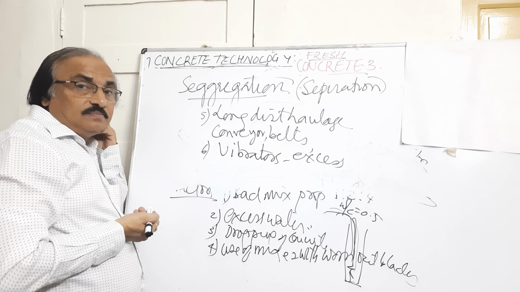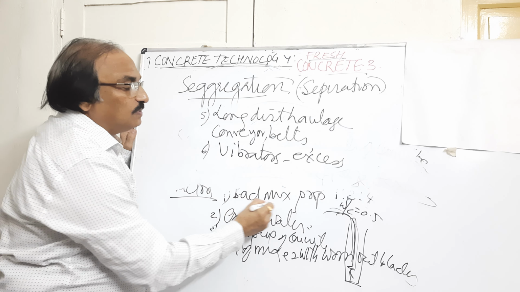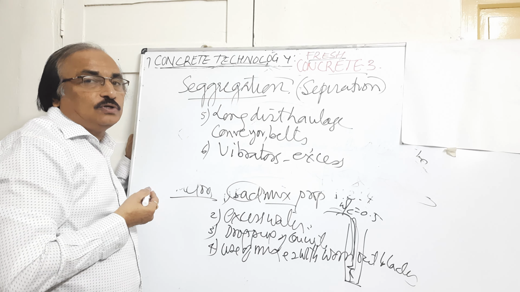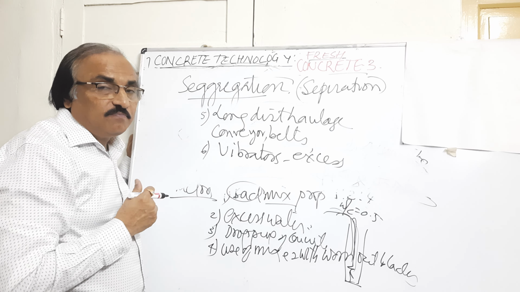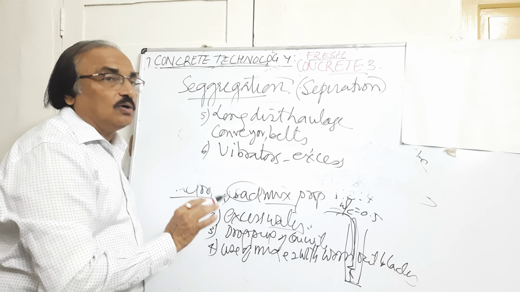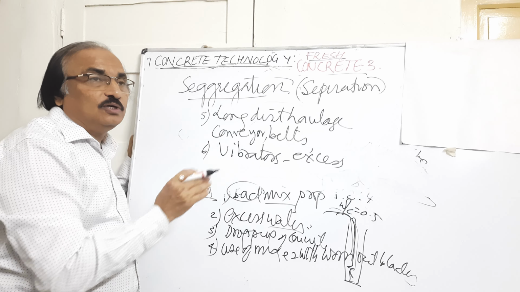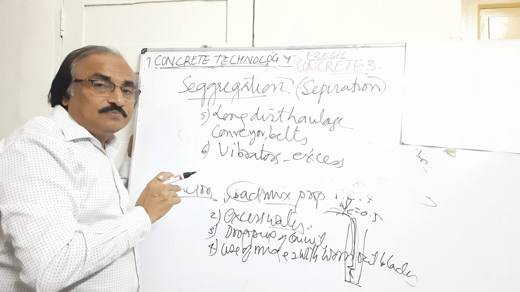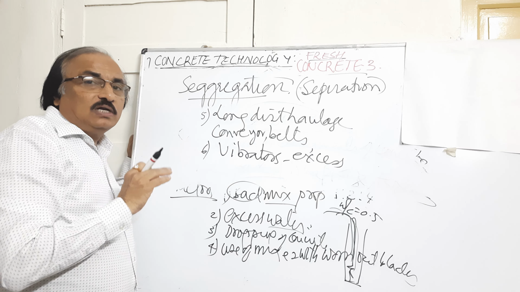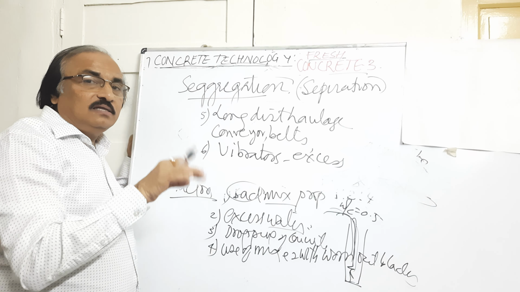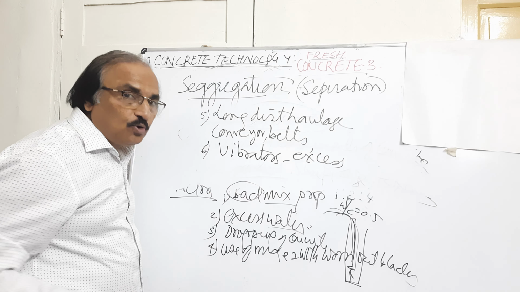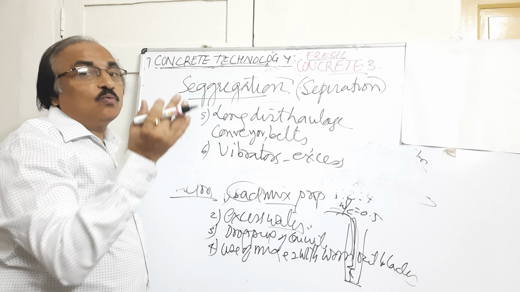Now how to avoid that? First, don't use a bad mix proportion. Use the standard type of mix proportion where there is no possibility of segregation. Don't use excess water. Usually you see whenever they are constructing slabs, they put one bag of cement, then the required butti of sand, then the required butti of aggregate, then they add the required water. As it goes on mixing, he keeps pouring water into that, so that it is more workable.